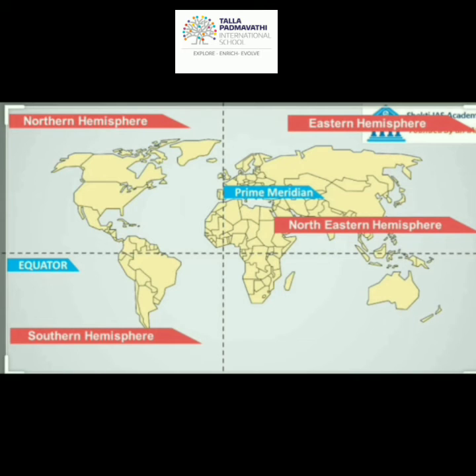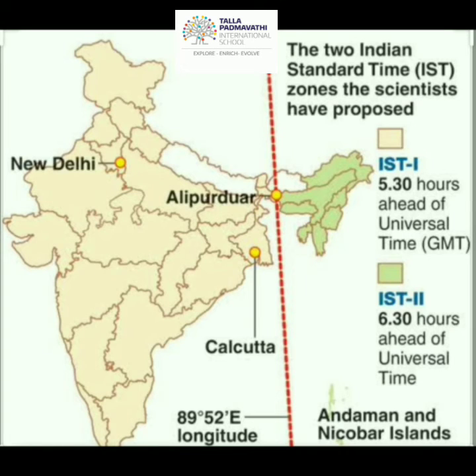And we in India don't go by local time. The reason is that we have a standard time, Indian Standard Time, and the standard meridian of India is around 82.5 degrees. It would be different and confusing if the entire country followed local time.